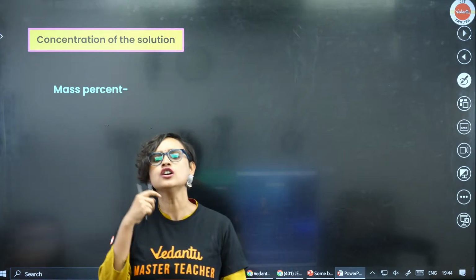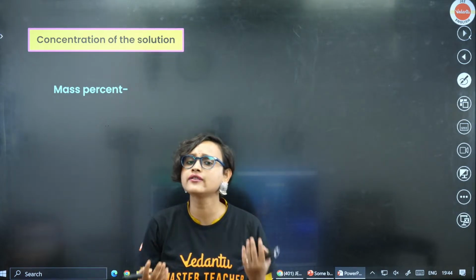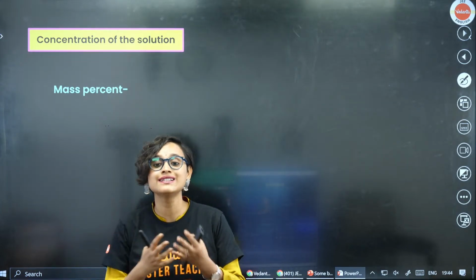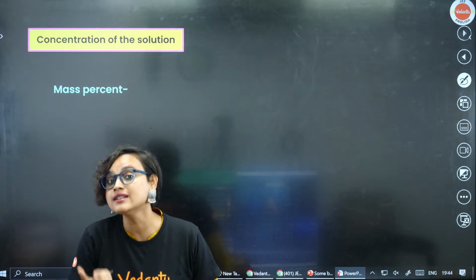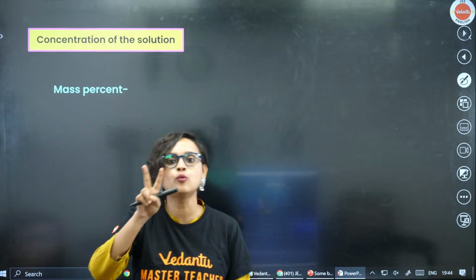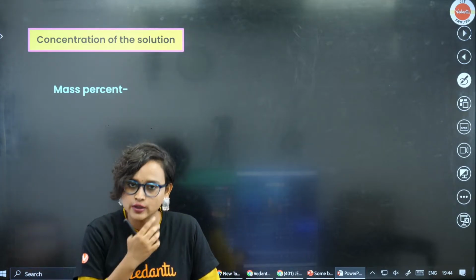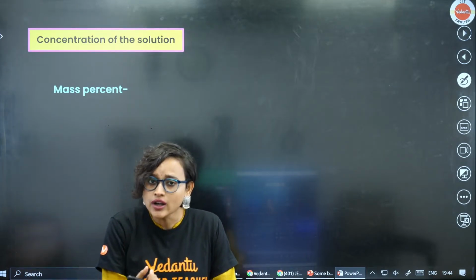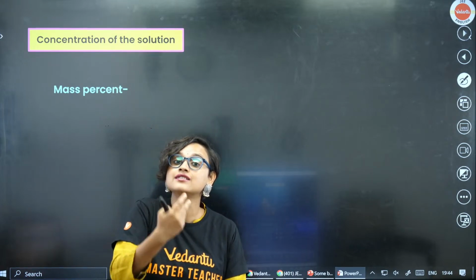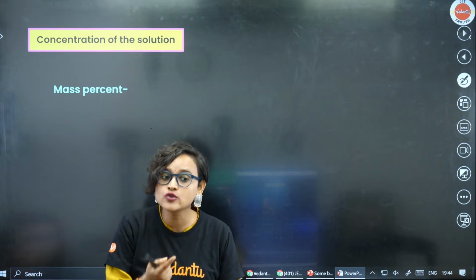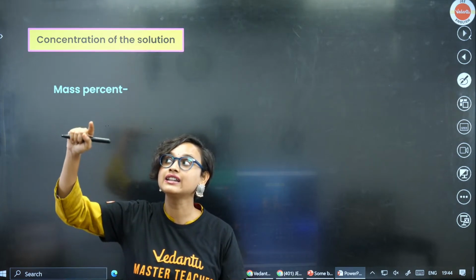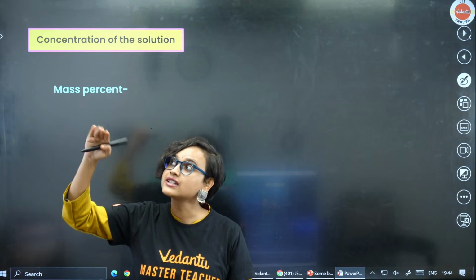Normally the solution that we are trying to make at home has two parts. Most of the time we call them binary solution, where there is one solute, one solvent, which is equal to a solution, right? Now what if you want to increase the solute in the solution? If you start increasing the solute in the solution, what happens? Concentration increases.